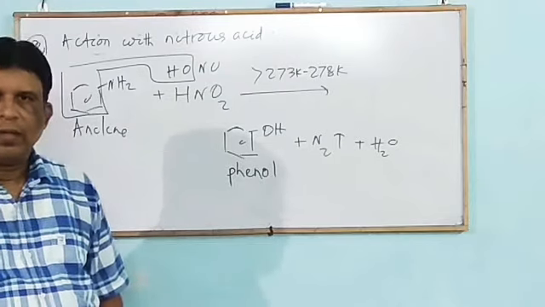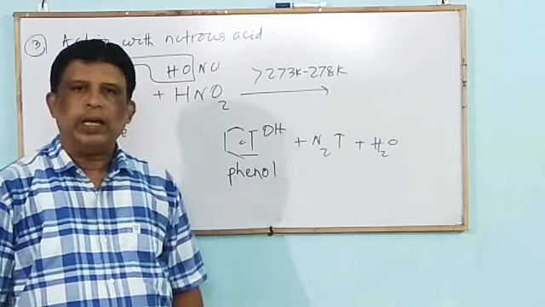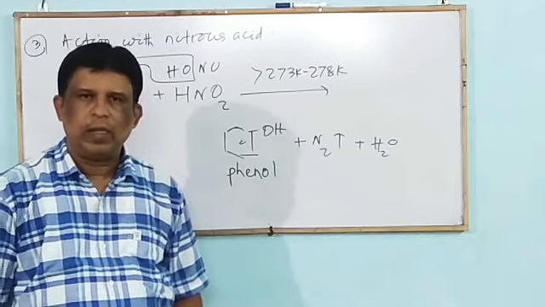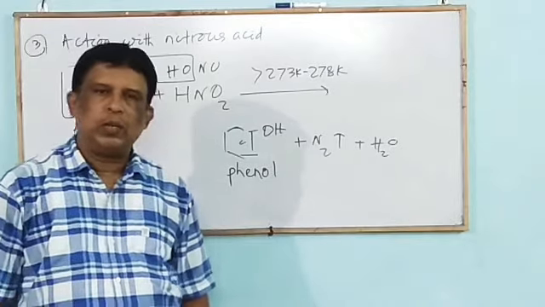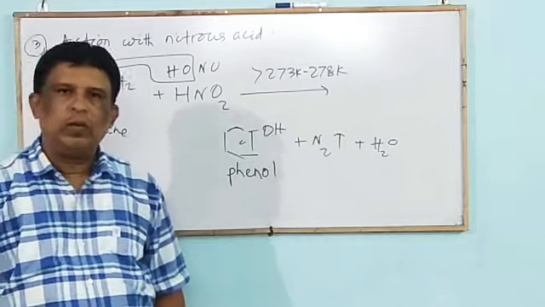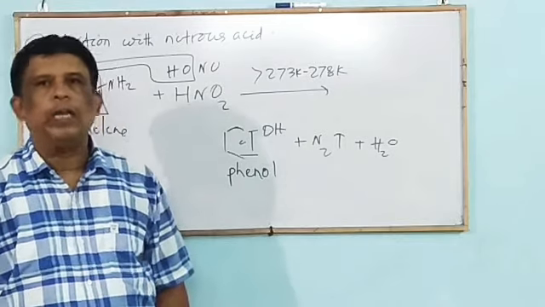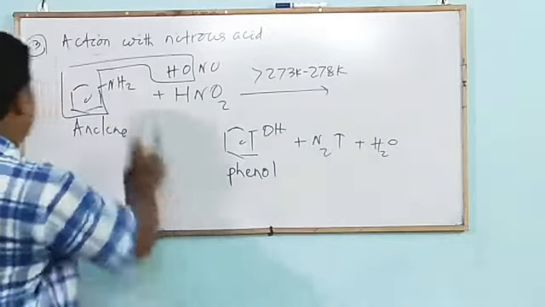Next, aliphatic and aromatic secondary amines when they react with nitrous acid. Secondary amine, aliphatic and aromatic, reacts with nitrous acid to form an insoluble yellow colored oily liquid known as nitrosoamine. Mark that.